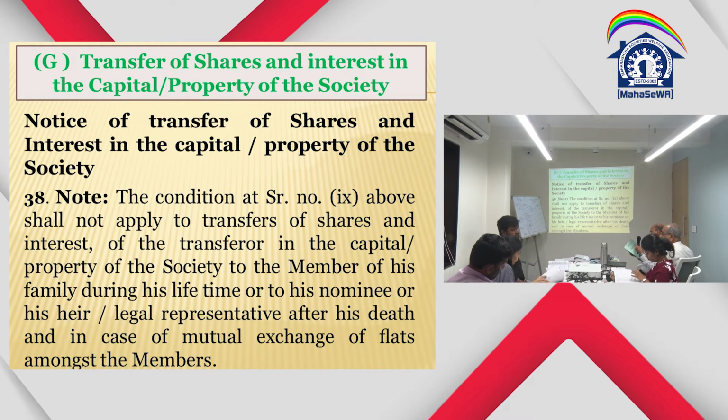So bylaw number 3, okay, if you see bylaw number 3, page number 13. Family means a group of persons which includes husband, wife, father, mother, sister, brother, son, daughter, son-in-law, brother-in-law, sister-in-law, daughter-in-law, grandson and granddaughter. These are the family. But for an associate member, the definition is slightly different. Associate member is slightly different. Yeah.